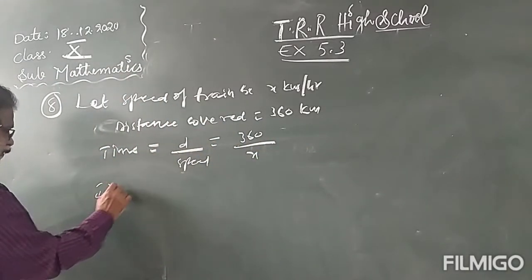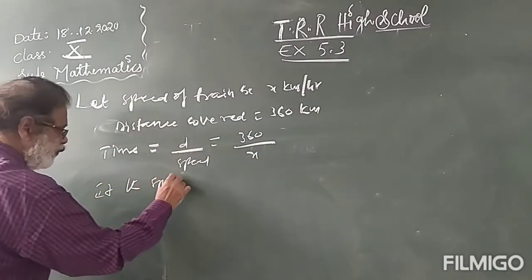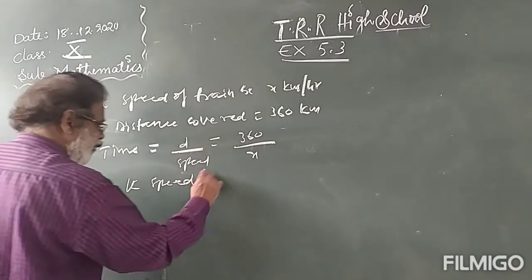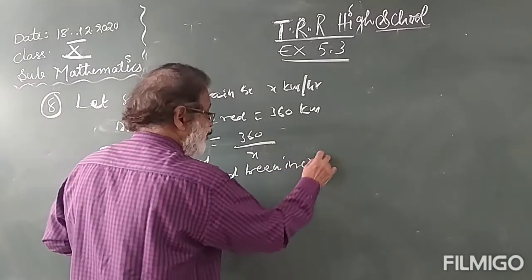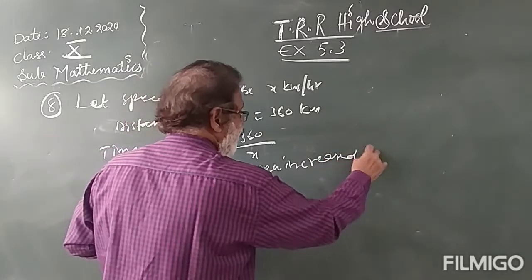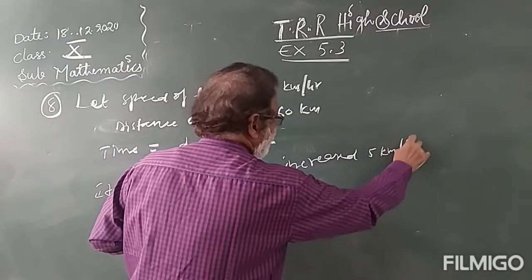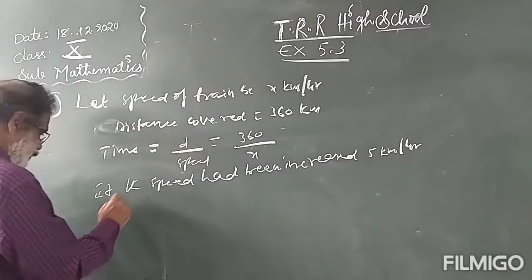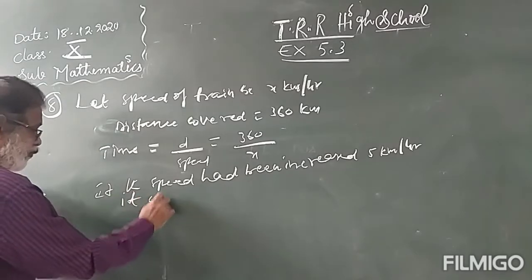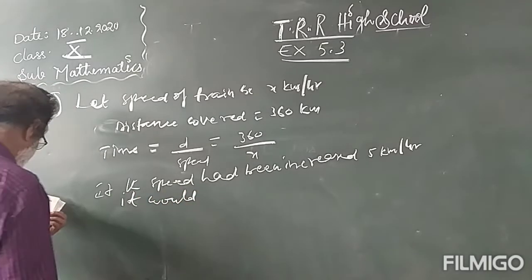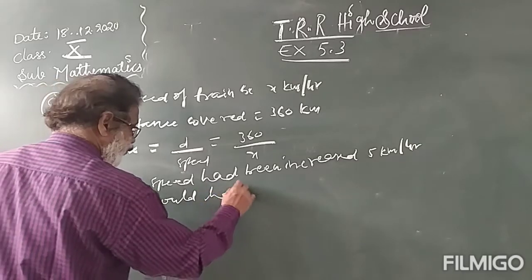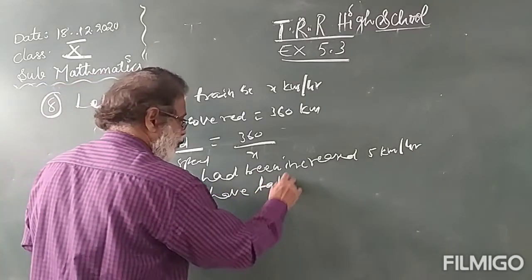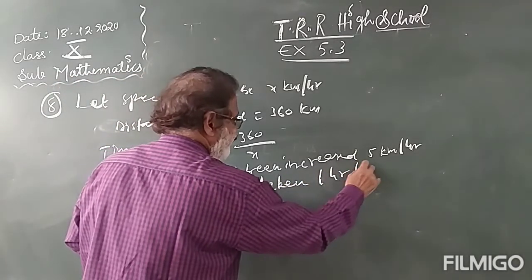If the speed had been increased 5 kilometers per hour, it would have taken 1 hour less.